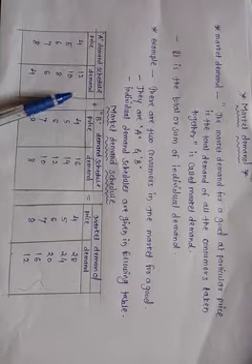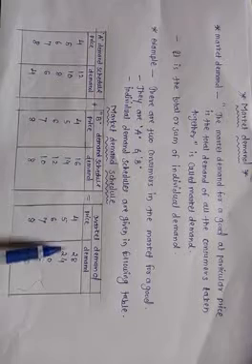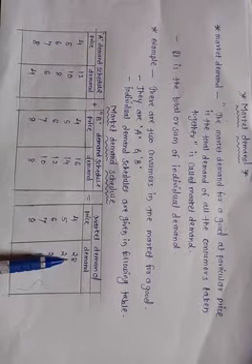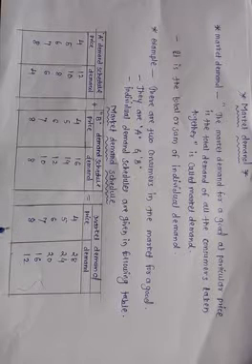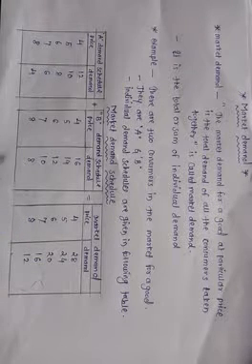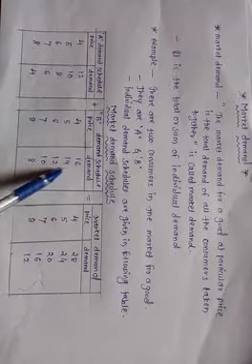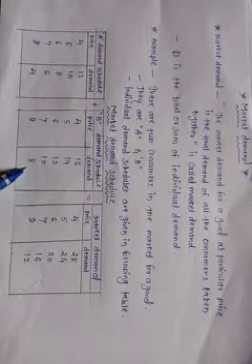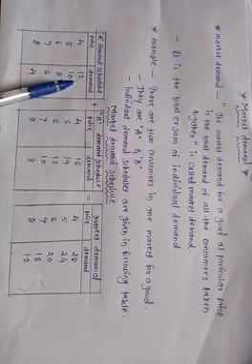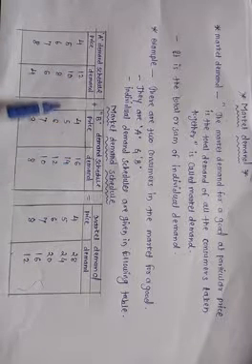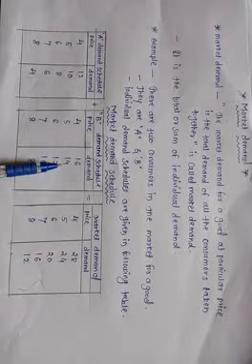Market demand is the sum total of the individual demands.